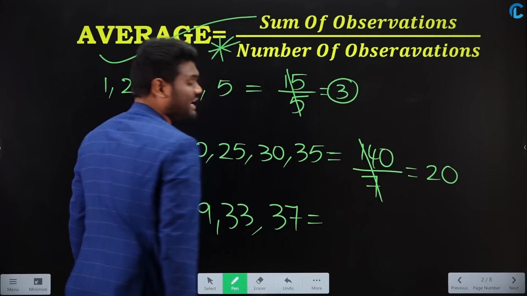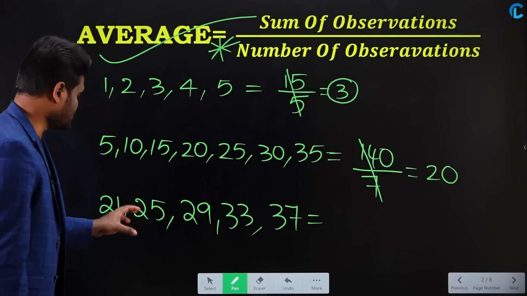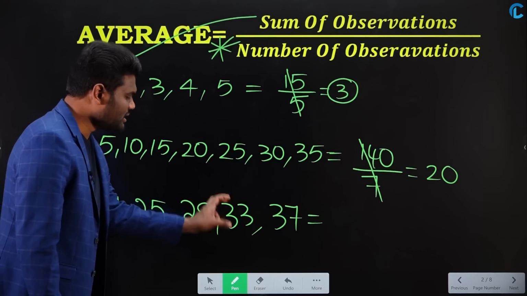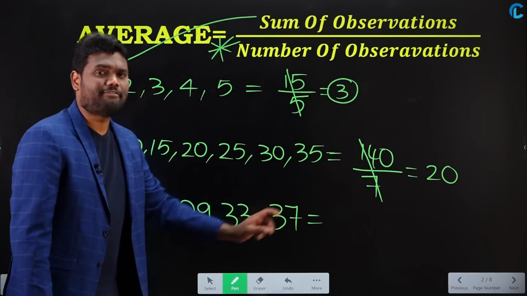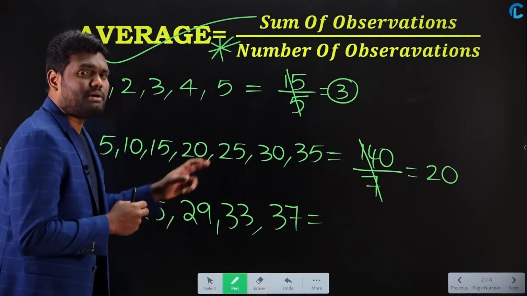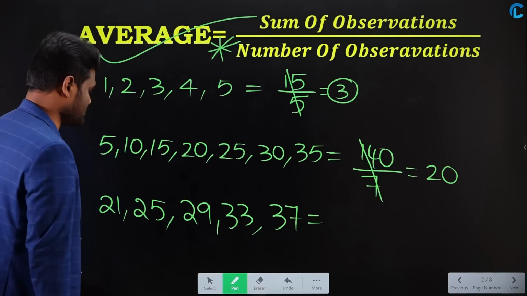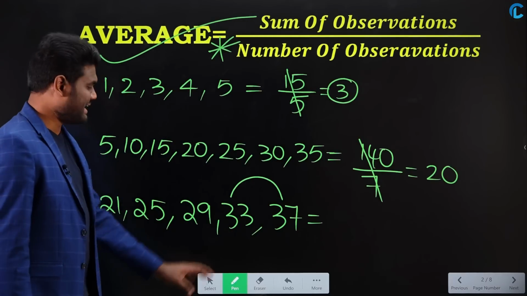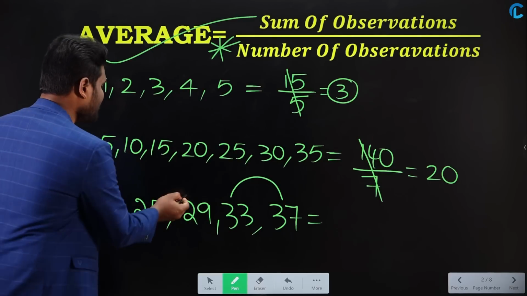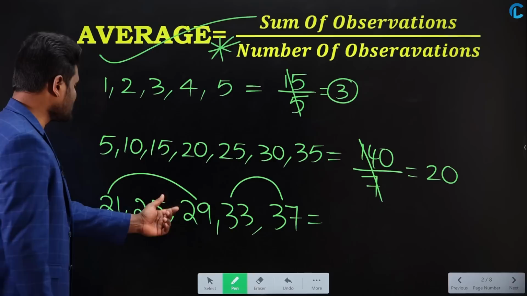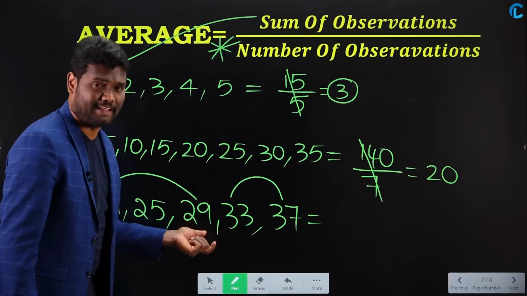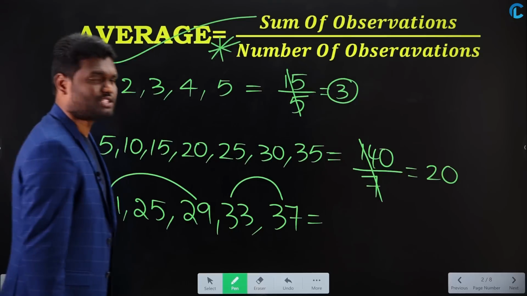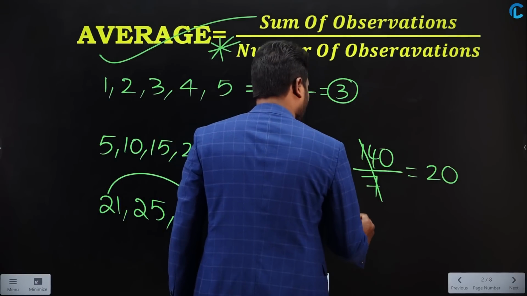If I ask you to calculate the average of these numbers, the numbers are 21, 25, 29, 33, 37. What is the average of these numbers? Average is nothing but the sum of numbers divided by the number of numbers. Sum of numbers: 33 plus 37 is 70. Similarly, 29 plus 21 is 50. 70 plus 50 is 120. 120 plus 25 is 145.